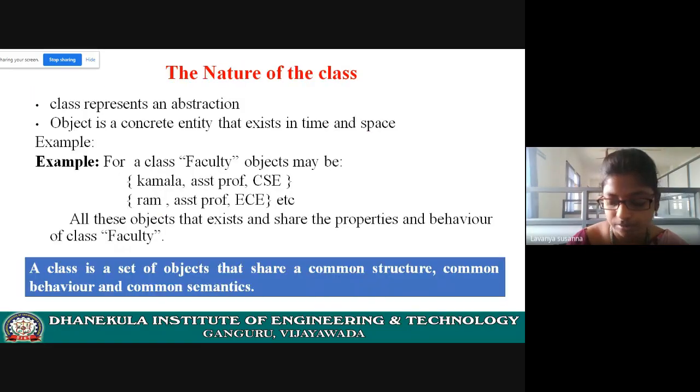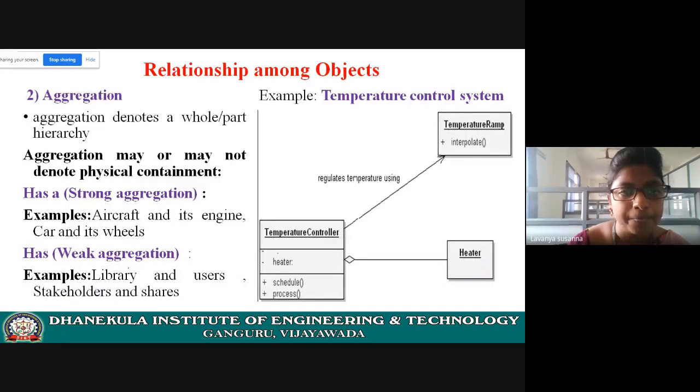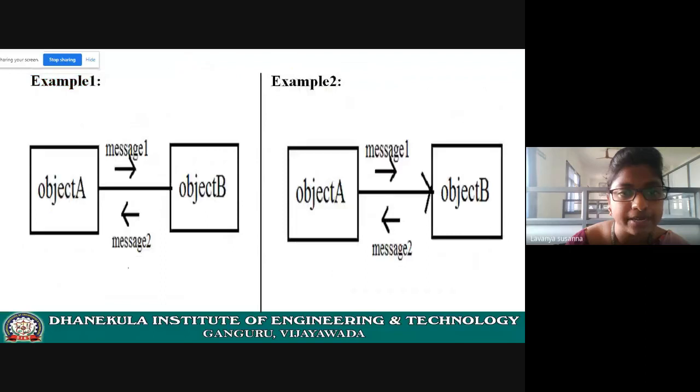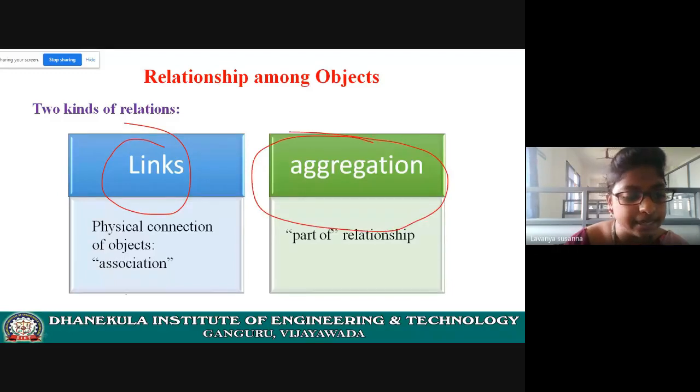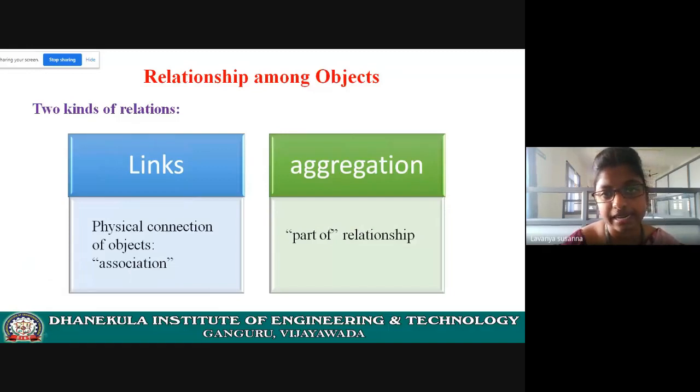There is no other example. Okay, see, relationships are completed. Relationships of objects: links and aggregation. This is completed. Now let us see nature of a class. Relationship between objects is completed. How many kinds of relations are there? Links and aggregation. Only two types.